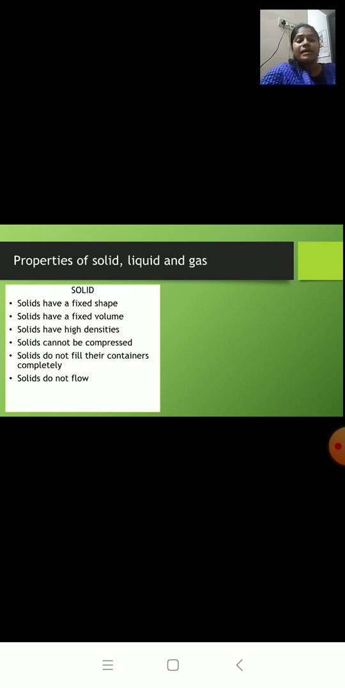Solids do not fill their containers completely, because the particles of a solid cannot leave the body and fill the whole container. Solids do not flow, because the particles of a solid are in fixed positions. They cannot slide over another particle. Solids are rigid.